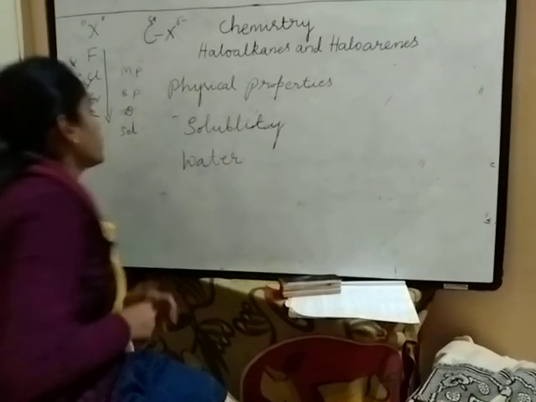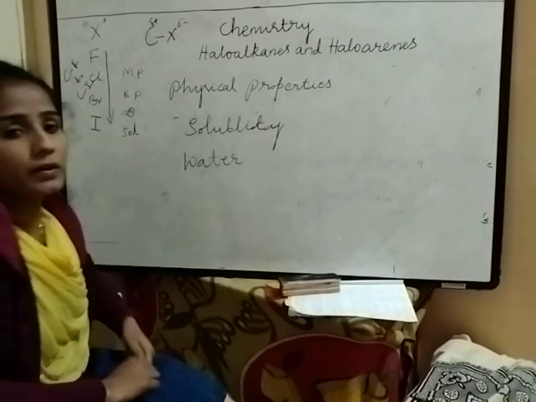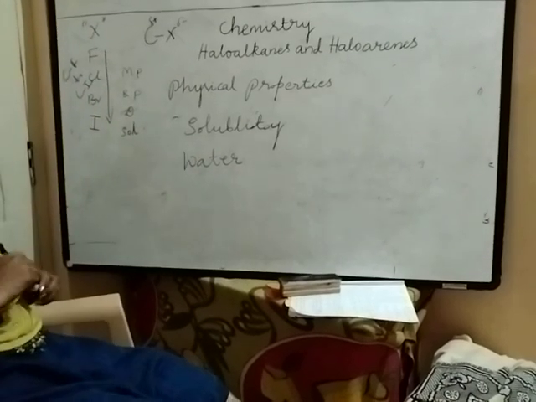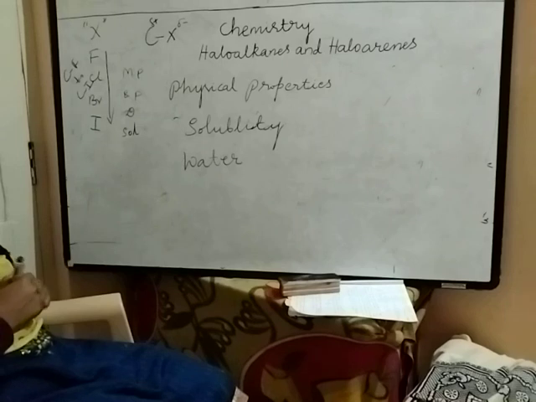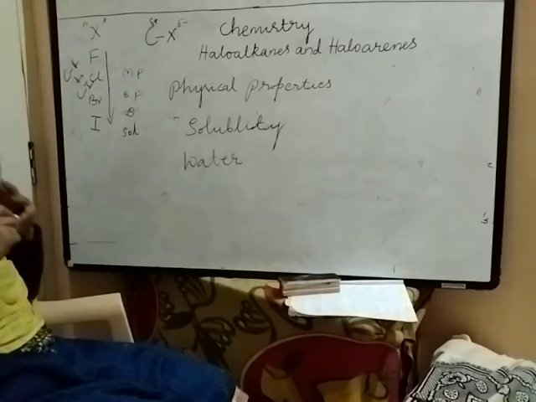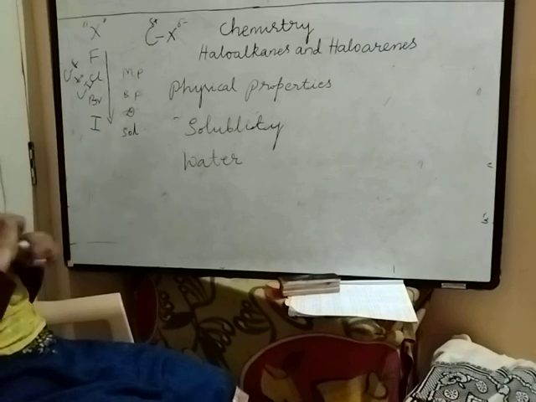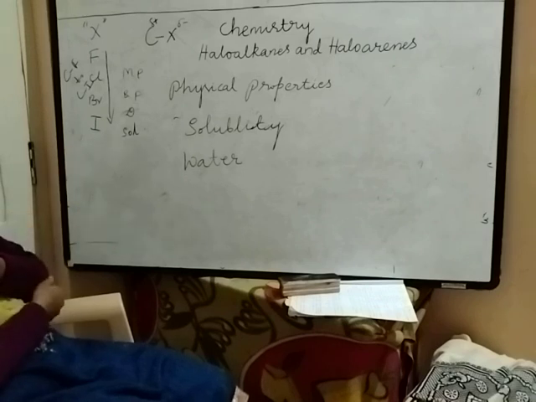So here you can write only one sentence: haloalkanes are slightly soluble in water. That's it. The physical properties of haloalkanes: melting point, boiling point, density and solubility. This is about today's class.